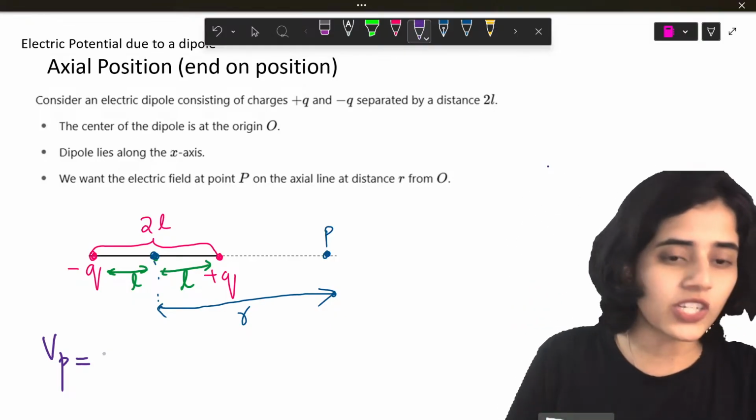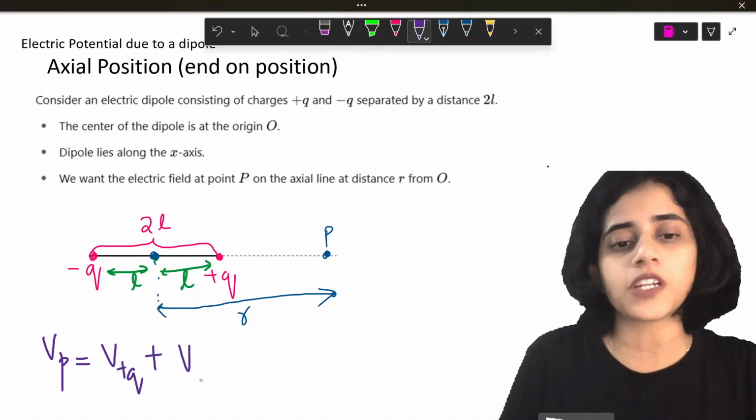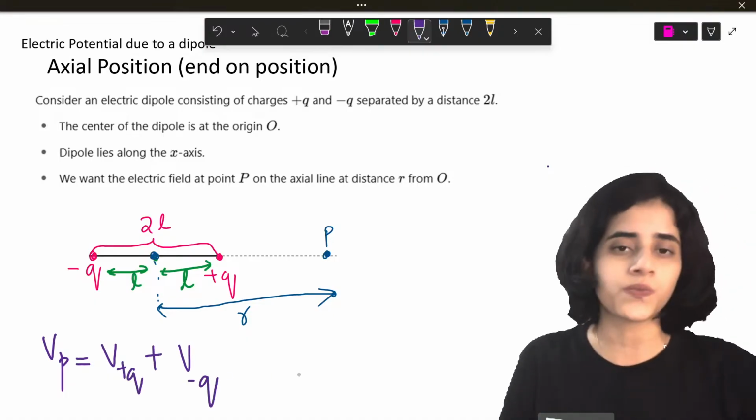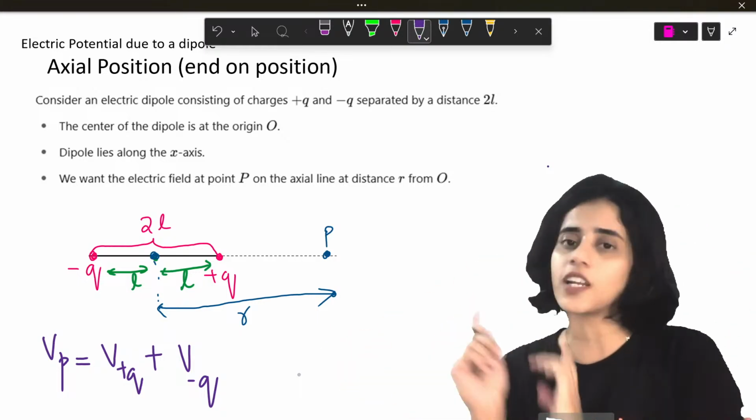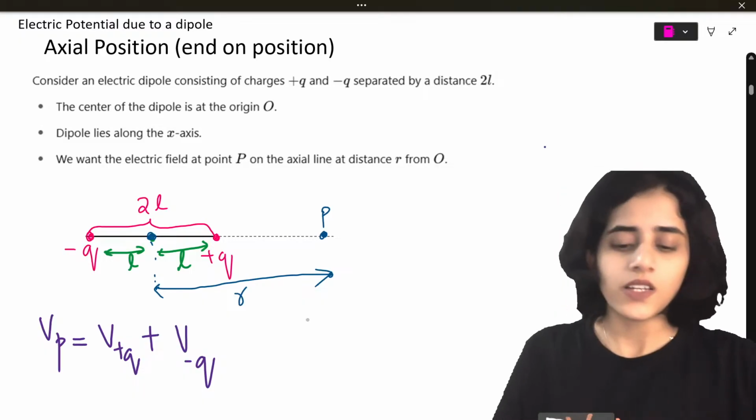It will be the potential due to the charge plus Q plus the potential due to the charge minus Q. Both of them contribute to the potential at point P. You all agree with that? Yes? So let's do that.